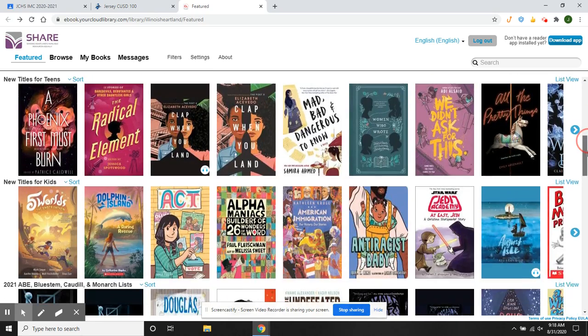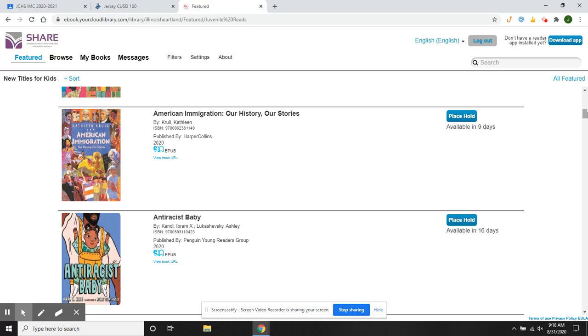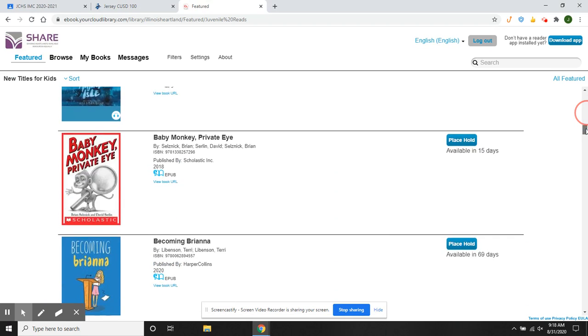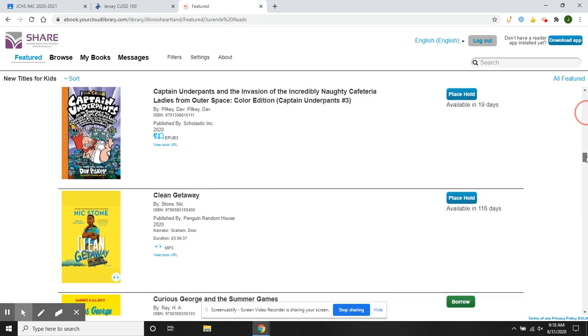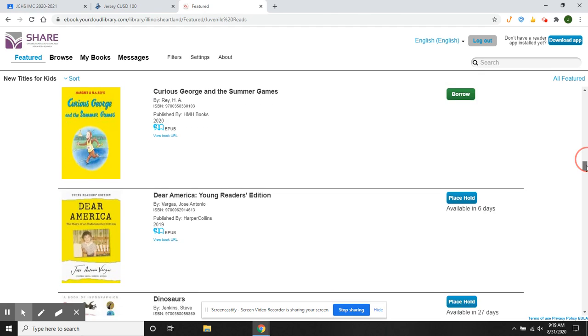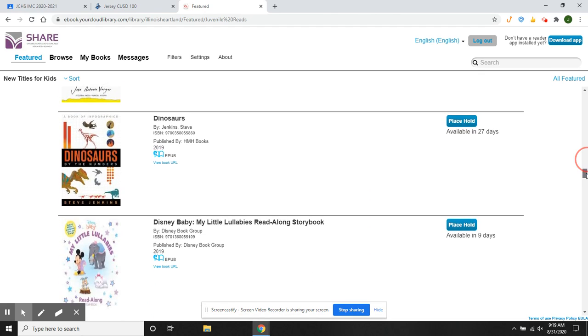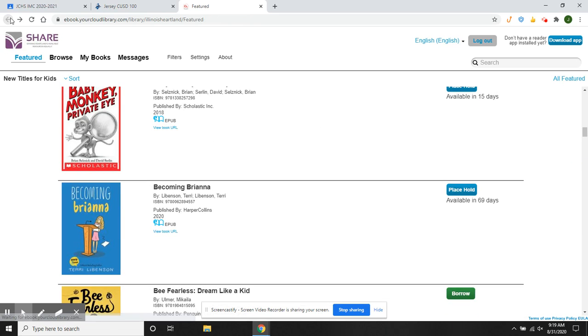So that's the ebooks. You'll notice also, when going through these, some of them also have audio. So we'll show you down some more. So if you were wanting something with audio, you'll notice it has the little headphones. So you make use of that when you can. And then we'll go back to the actual share account.